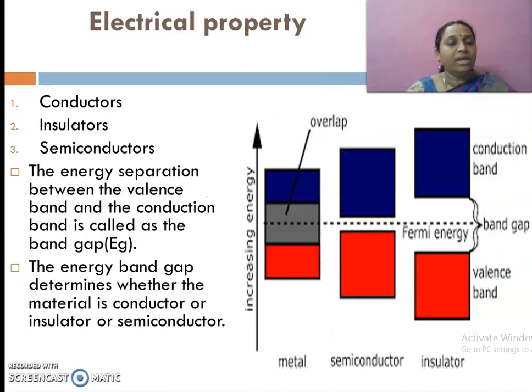Electrical property. There are 3 different categories of materials based on the electrical property. The first one is conductor, the second one is insulator, and the third one is semiconductor. The energy separation between the valence band and the conduction band is called the band gap, which is denoted as Eg. The energy band gap determines whether the material is a conductor, insulator or semiconductor.